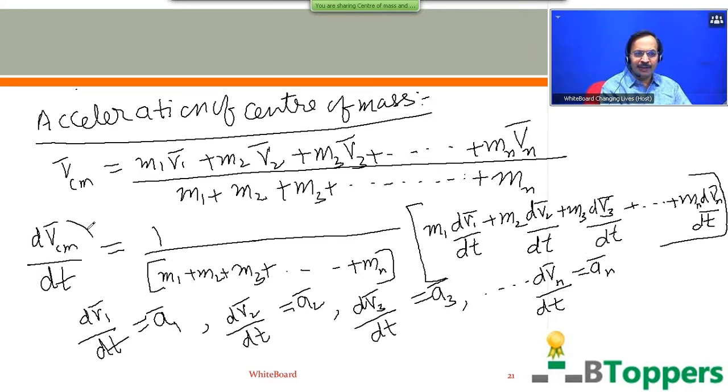So dVcm bar by dt can be written as equal to acm bar. Here a bar subscript cm represents the linear acceleration vector of the center of mass of the n particles.